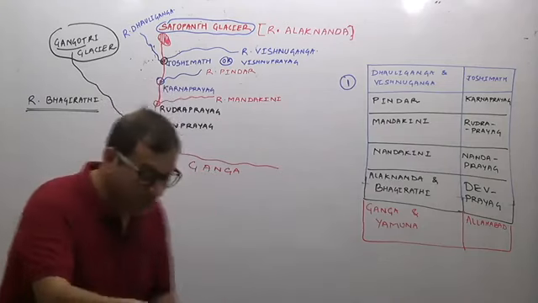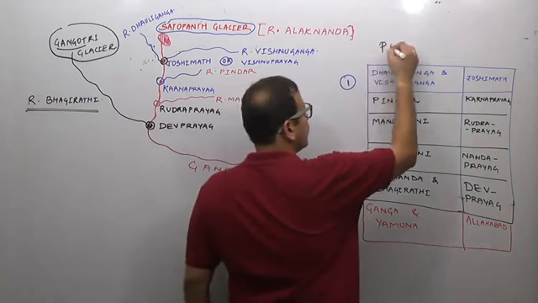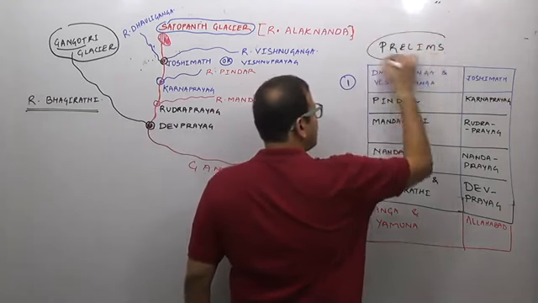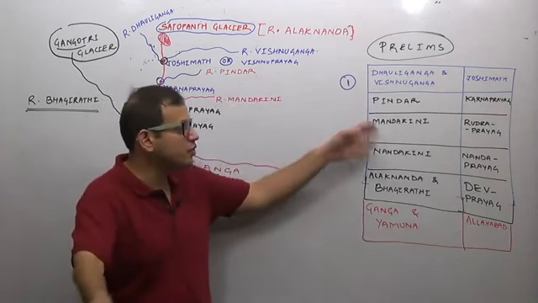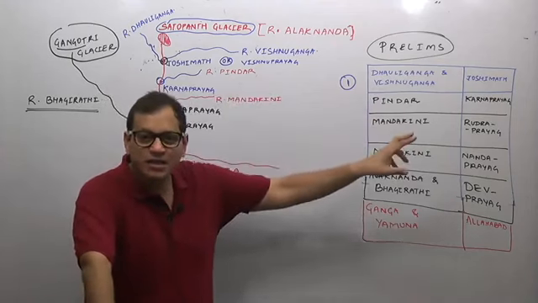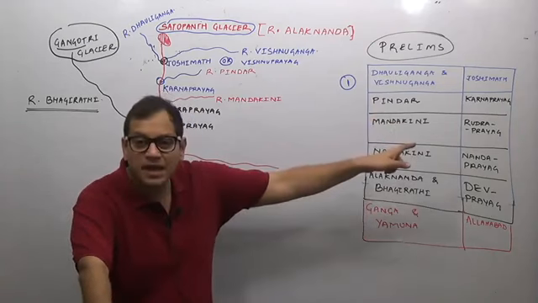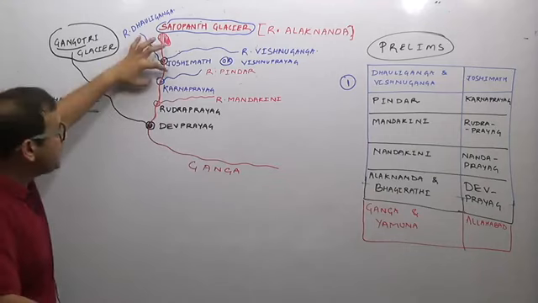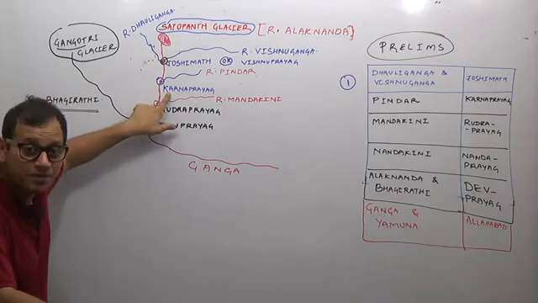Very important what I am doing. This is very important from the prelims point of view. They can ask you, match the column, which of them is not correctly matched. For example, they will give you Mandakini joins river Alaknanda at Karna Prayag or Rudra Prayag. You know from the table the answer is Rudra Prayag. After that, river Pindar joins river Alaknanda at the Karna Prayag region.